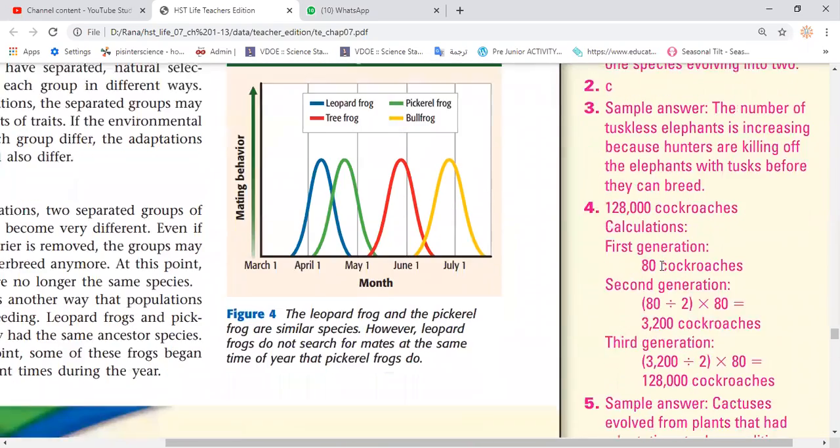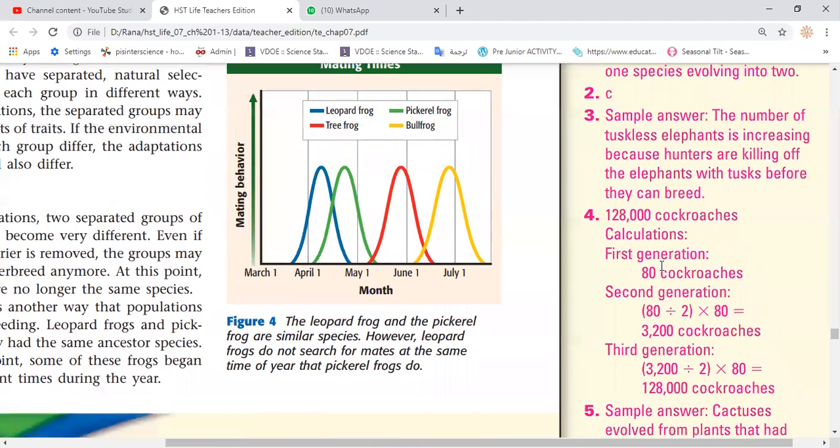The idea here, guys, just to clarify this one, is that in the first generation, which said just 40, there are 40 females, and of course they are going to mate with about 40 males. So there are 80 crocodiles. In the second generation, half of them, so 40, each one of them is able to produce 80. So 40 multiplied by 80 will produce 3,200 crocodiles. Okay, so that's the second generation.